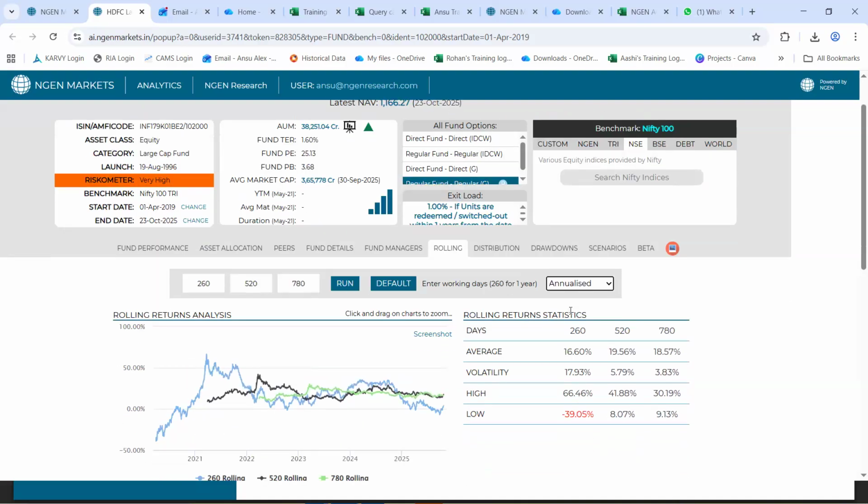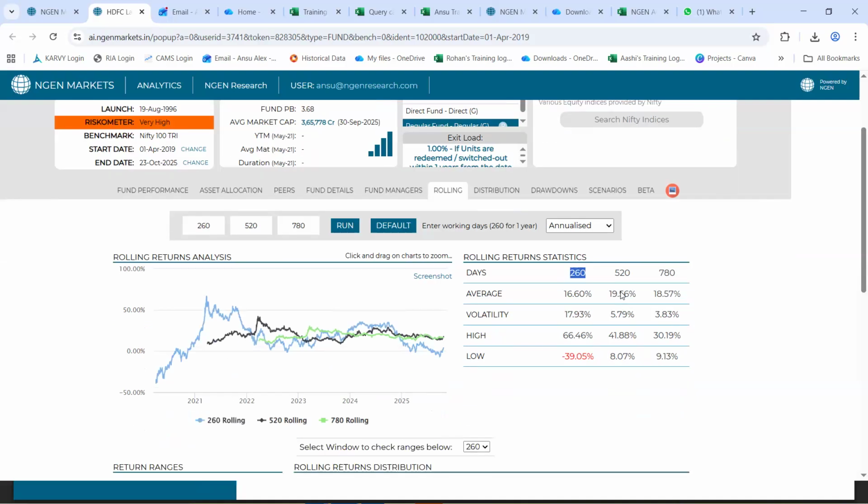Now let's try to understand this rolling return statistics for a 1 year holding period, wherein it says the average is to an extent of 16.06%, which is to say that if you hold on to this fund, HDFC Large Cap Fund, for any 1 year, which is our rolling window, from our start date of April 2019 till our end date of 23rd October 2025, you would have had an average rolling return of 16.6%.